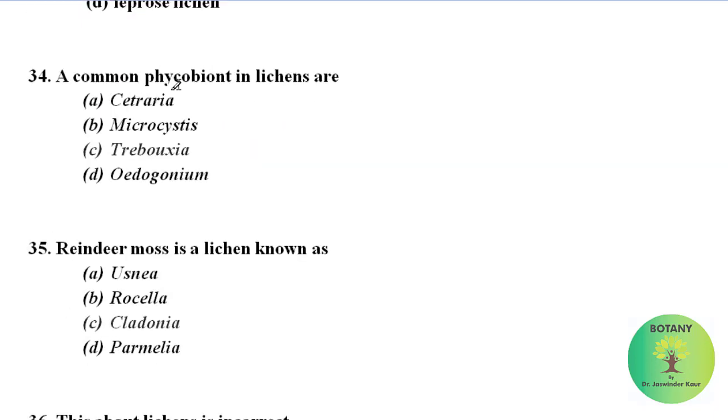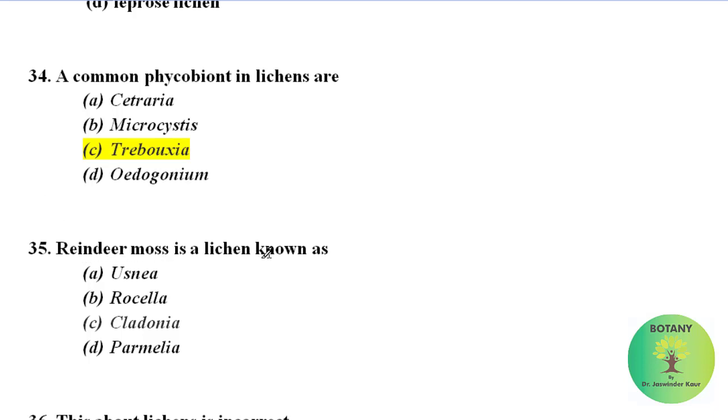A common phycobiont in lichens is: Cystococcus, Microcystis, Trebouxia, Oedogonium. Correct option is Trebouxia. Trebouxia is the most common phycobiont in lichens. Trebouxia is a unicellular green alga.